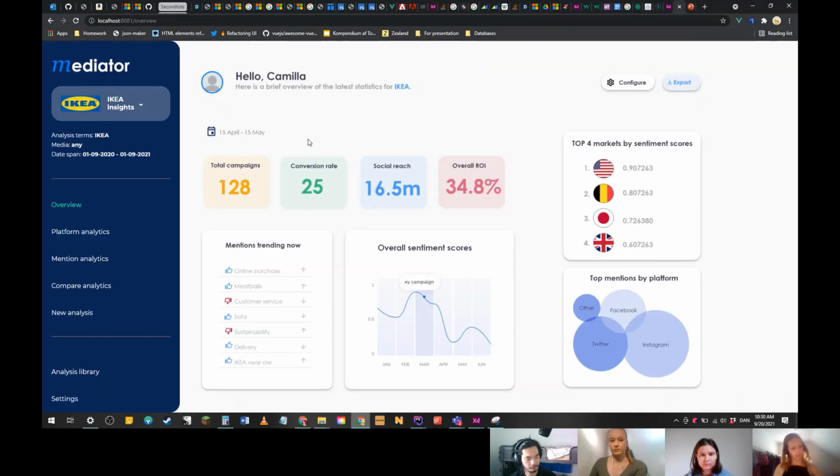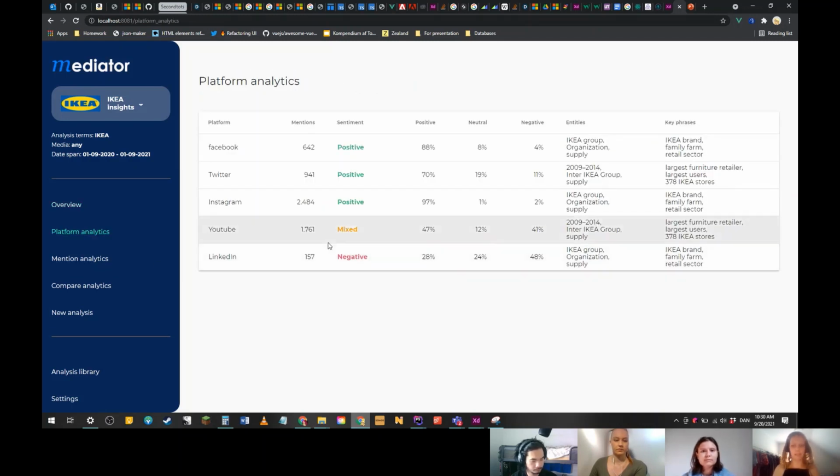So we created this small mock-up in Vue, where we have the platform analytics. And this is just mock data, but this is where we would actually get everything from the database so the customer can use it. And this is an example of how it would work.